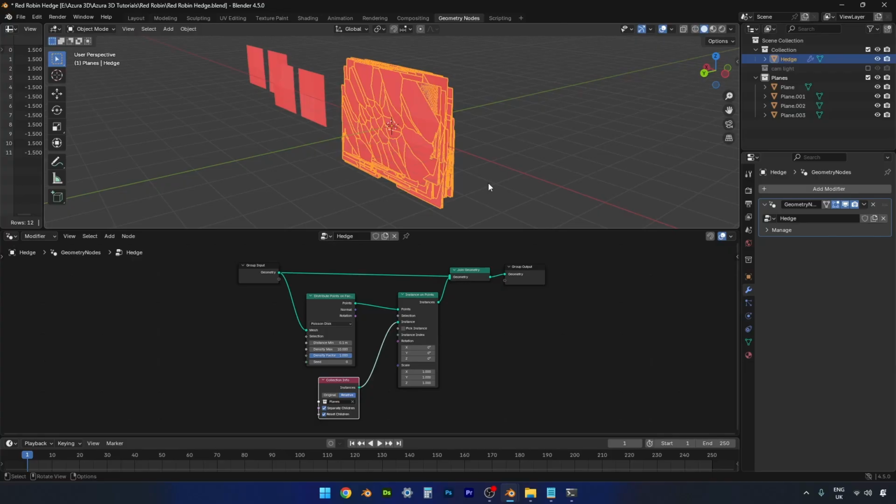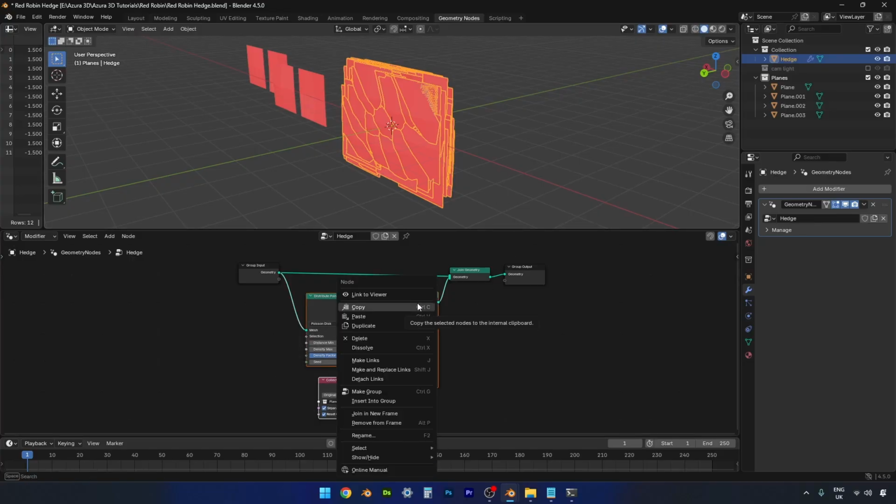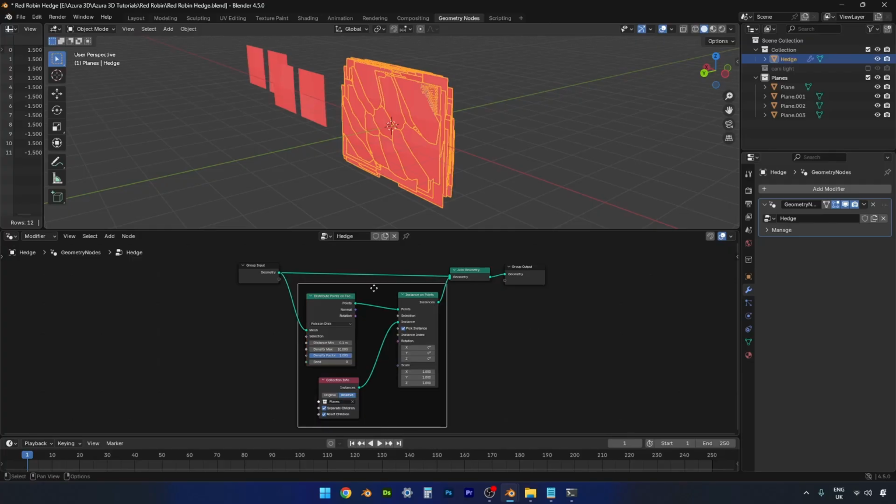We're also going to select pick instance. Let's put these 3 nodes in a frame and start keeping things organised. So join in new frame and then rename the frame. I'm going to call this one Instance Planes on Hedge. So we can see at a glance what each section does.